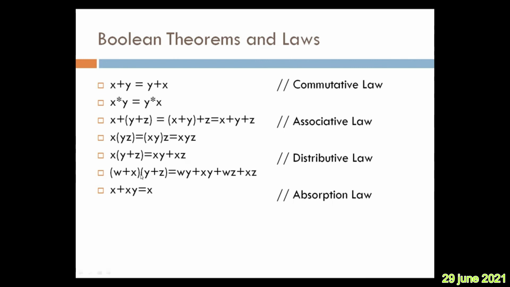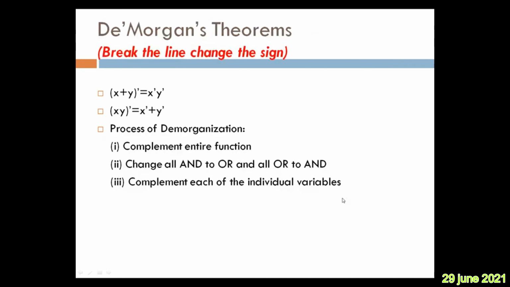For example, here w plus x, y plus z, if you distribute, what will happen? wy plus wz, plus xy plus xz. That is what the distribution says, right? Next comes x plus x bar y, it is not xy. Even you can write x plus xy is also x, here y is absorbed. That is what the absorption law says.